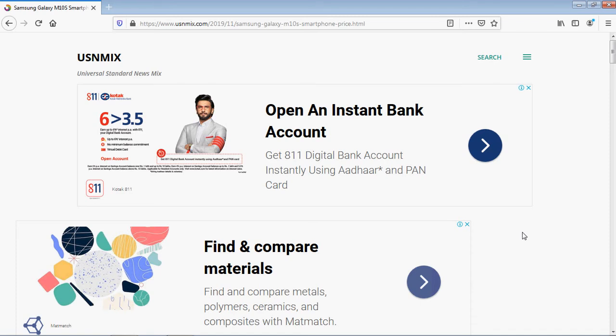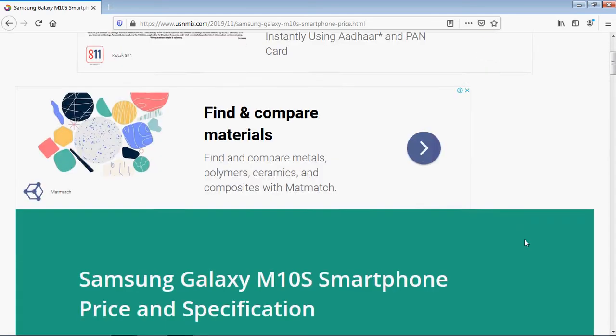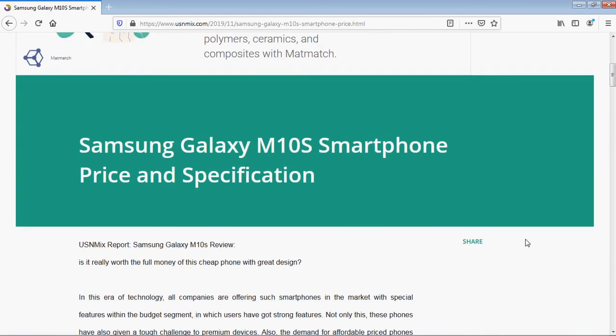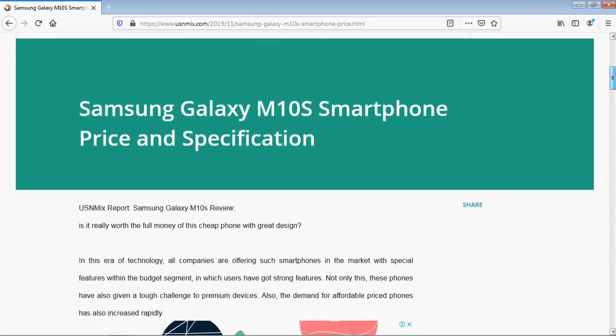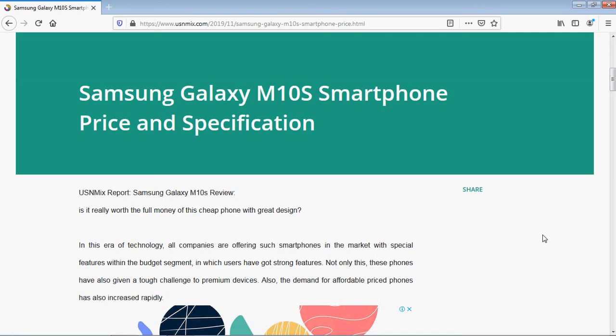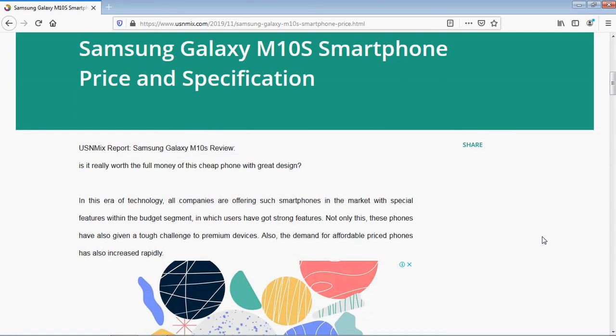Okay friends, let's start. USNMix report, Samsung Galaxy M10s smartphone price and specification. Samsung Galaxy M10s review. Is it really worth the full money on this cheap phone with great design? So it is the cheapest phone below 10,000 and it has great design and great features.